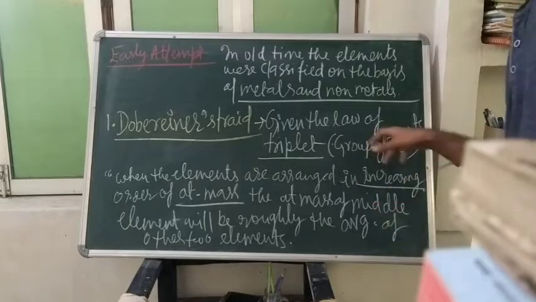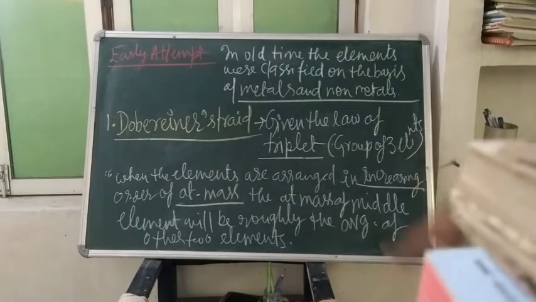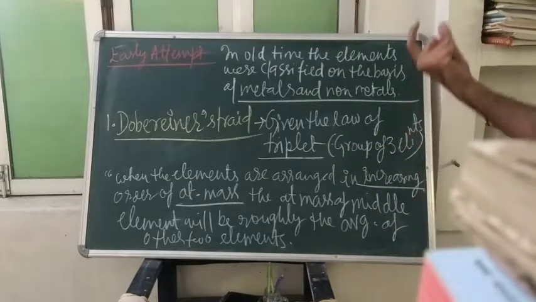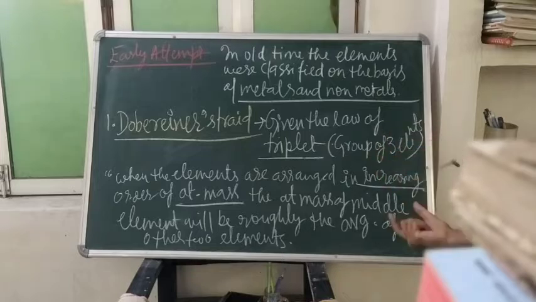Means law of triads, group of three, he told that the atomic mass of the middle element will be roughly the average of the other two elements when the elements are arranged in order of their increasing atomic mass.